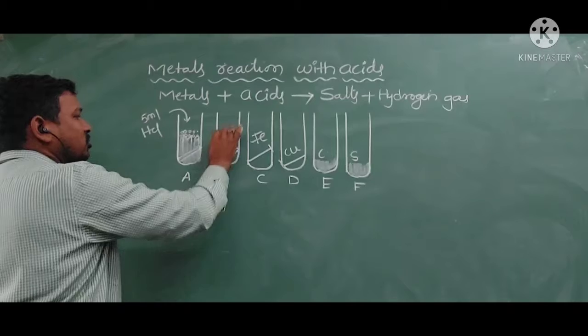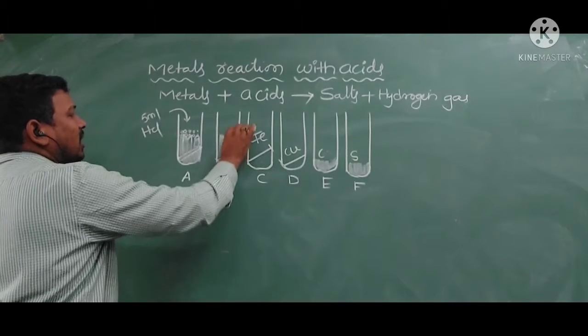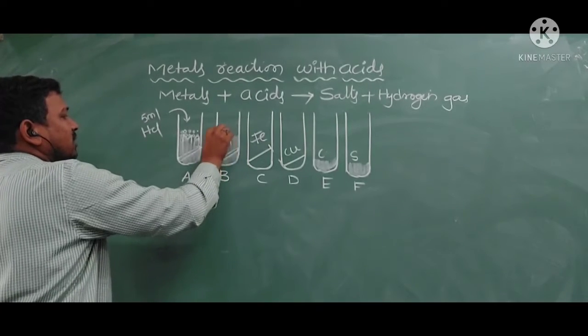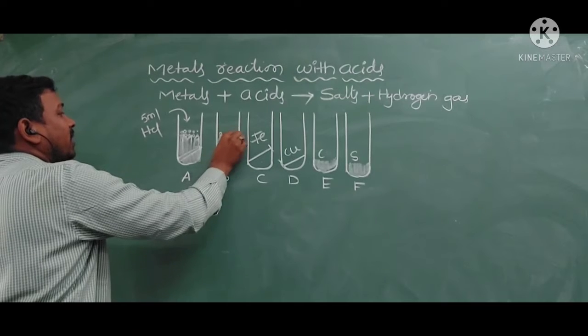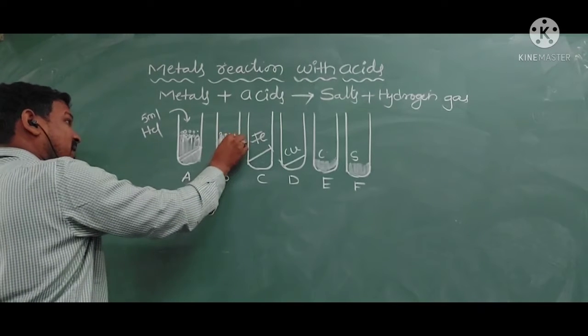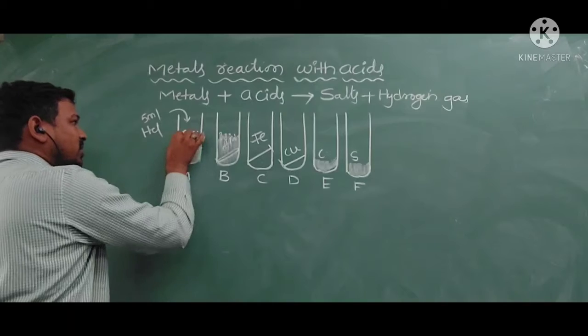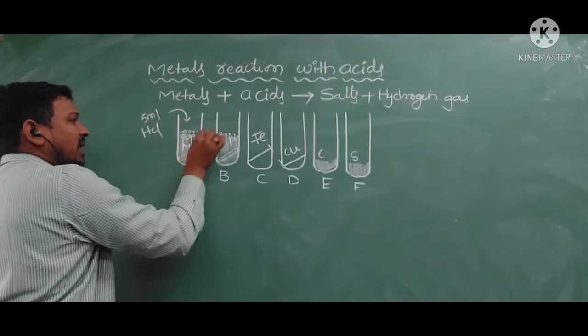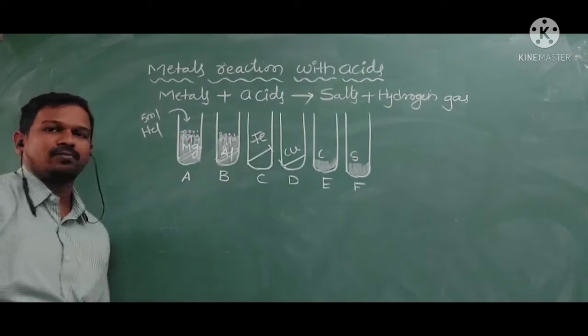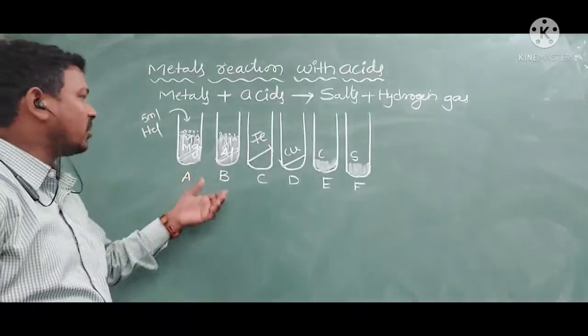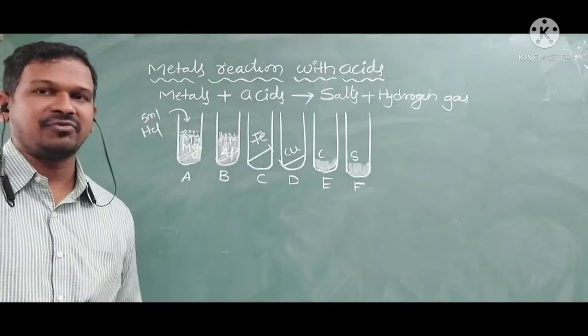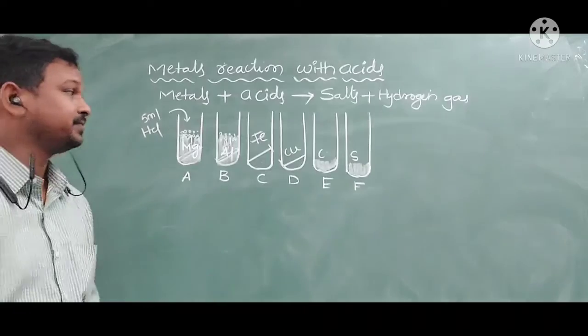Aluminum is also reacting with the HCl, producing gas bubbles. They are producing bubbles rapidly, which means the reaction of magnesium and aluminum is vigorous, producing gas bubbles very fast.